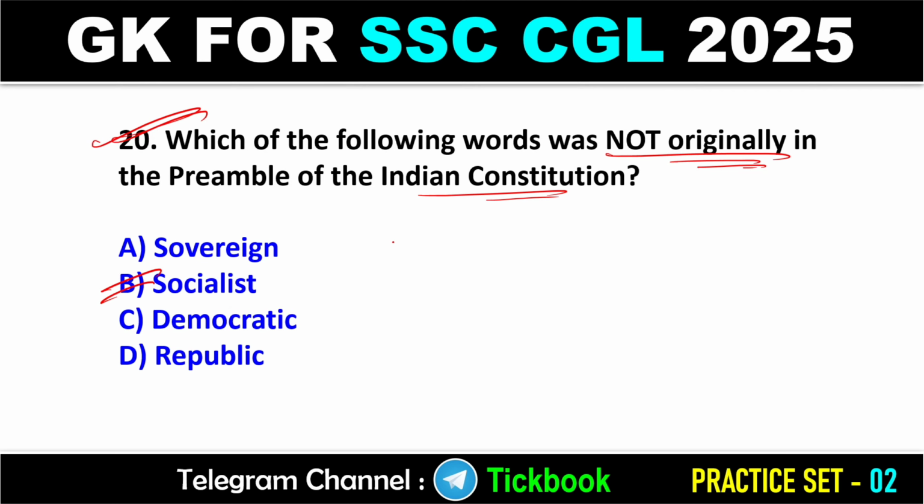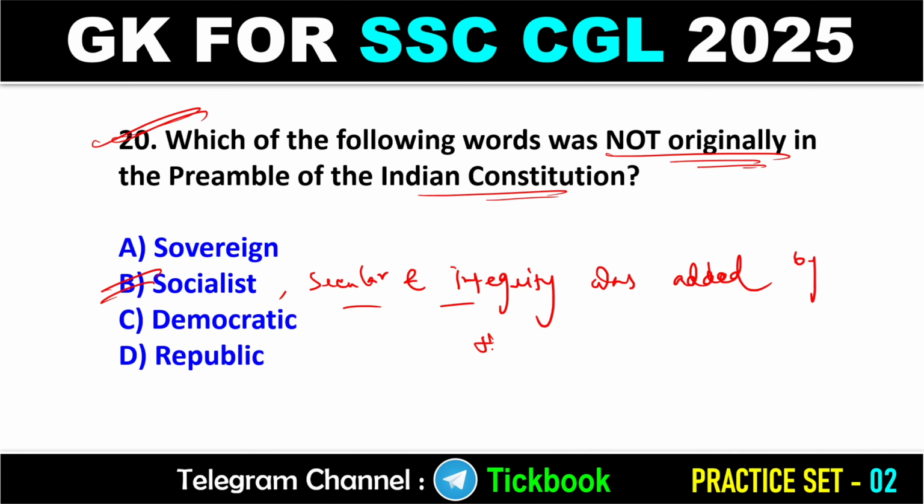Actually, socialist, secular and integrity, these three words were added by the 42nd Constitutional Amendment Act in the preamble of the Indian Constitution.